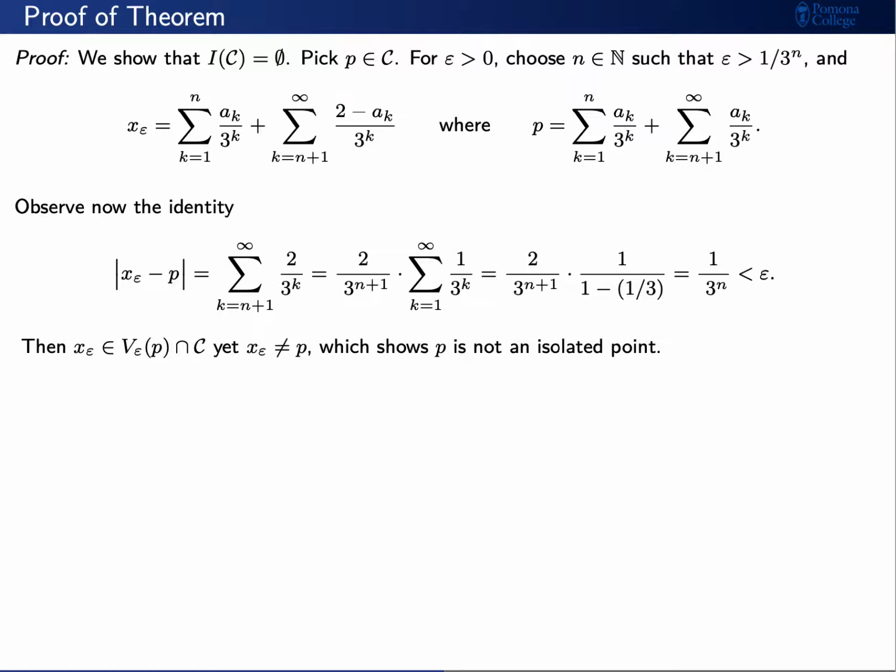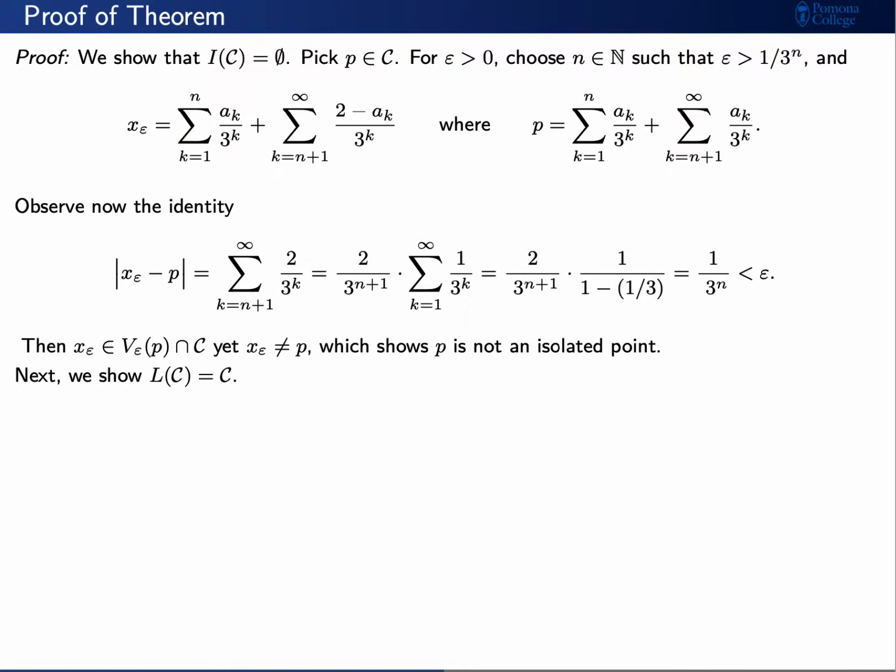This means that we can always find another Cantor number that is arbitrarily close to any given Cantor number p, but this new Cantor number x sub epsilon is different from p. This explicitly shows that any Cantor number p is not an isolated point.